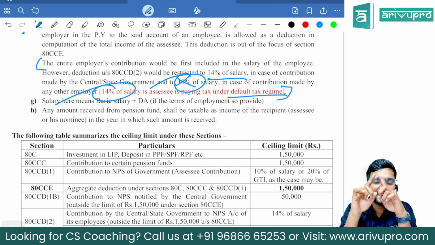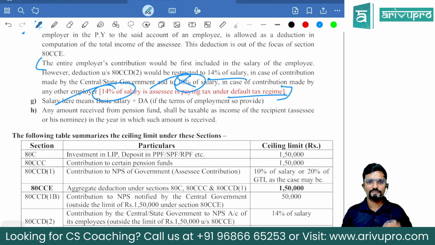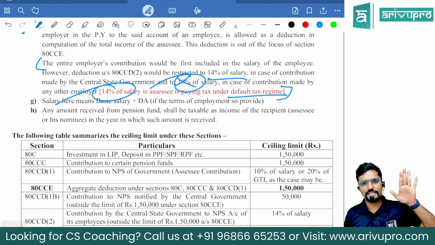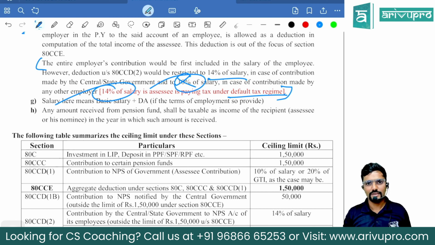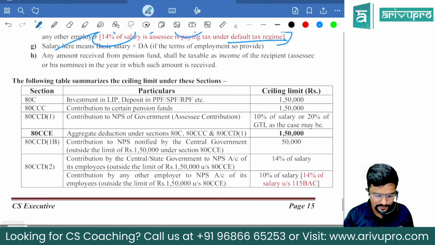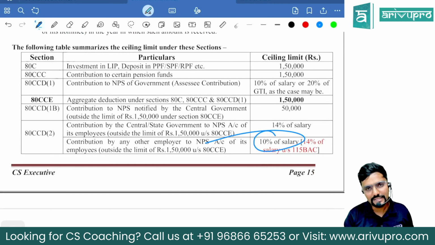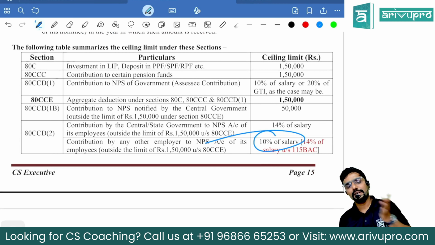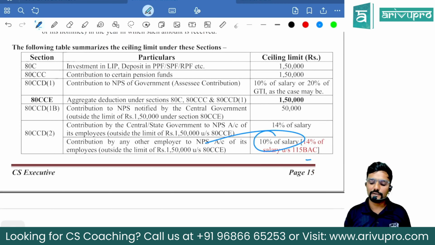But if the employer is non-government, there are two routes. First, which scheme the assessee is following? Assume default regime, 14% of salary. Sir, if the employee is following the optional regime, 10% of salary. Even in this table, 10% is there, don't scratch it. But if the assessee is following the default regime, then it is 14%.